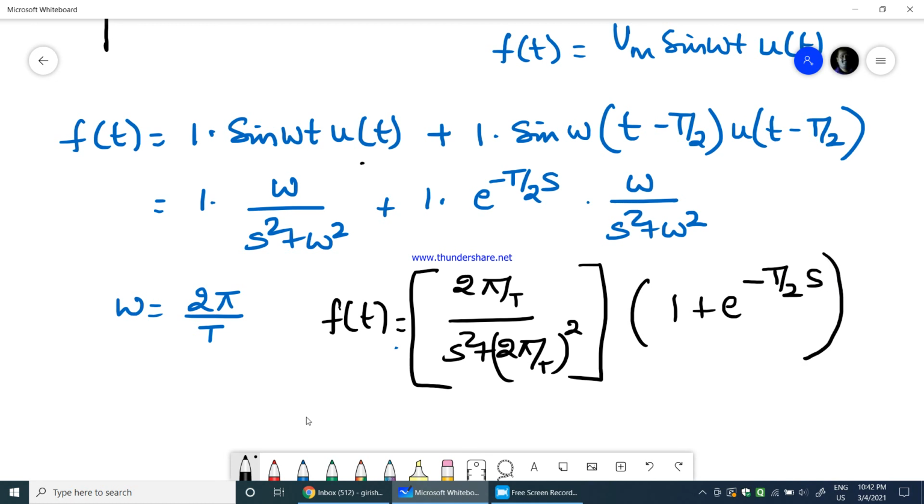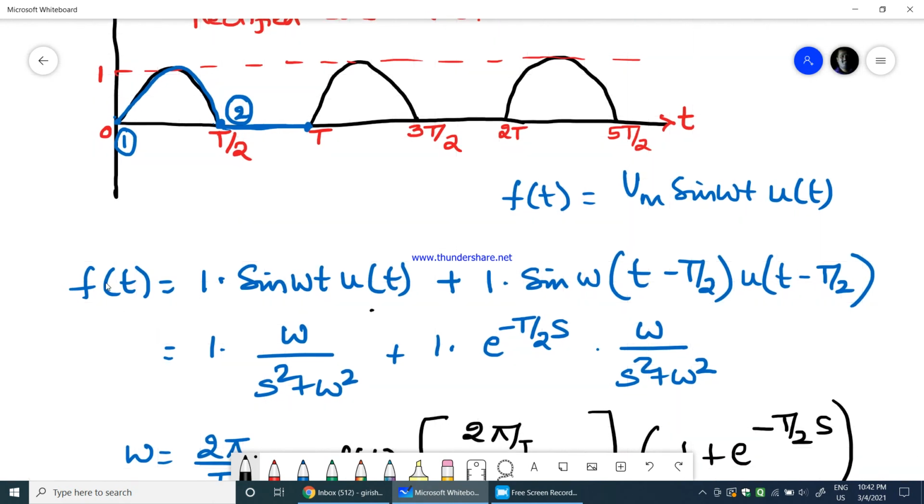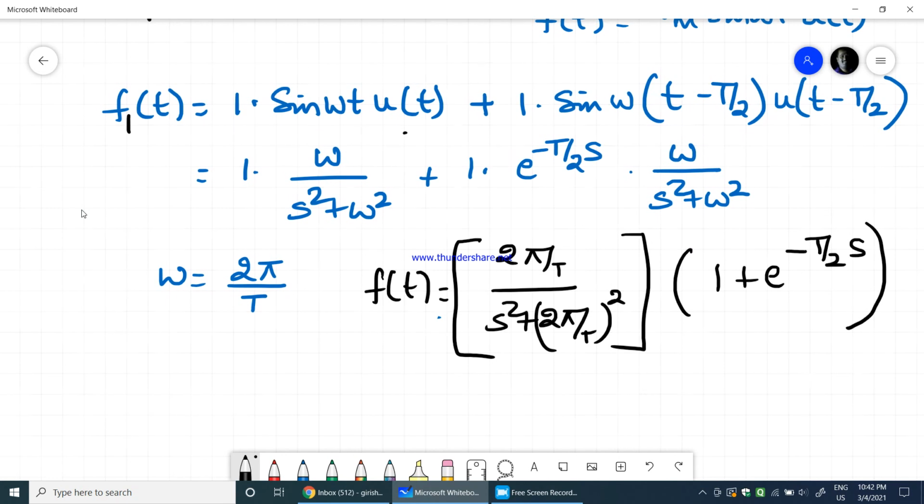So this is the function that we get for the given problem. Now as we are finding the Laplace transform of the periodic function, I would say this is f1 of t. Sorry, this is not f of t, this is f1 of s. So whatever we have written here is f1 of s.